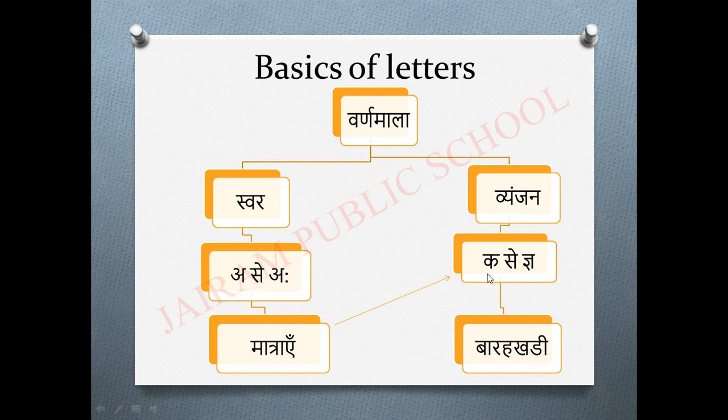For one Vyanjan letter, when we add the matras, the symbols, we will get a set called Barakhadi for that particular Vyanjan letter. Okay children, so this is all about the basics. If you are thorough with the basics, you can easily read and write Hindi letters and Hindi words.